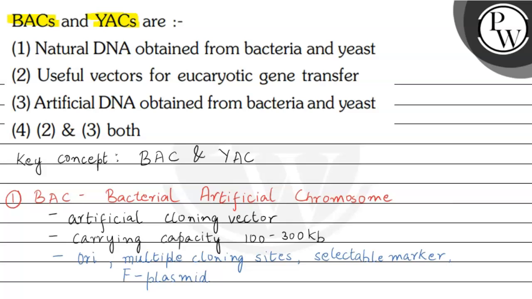So this F plasmid is responsible for keeping a low copy number and to ensure that the entire bacterial artificial chromosome is replicated correctly. So this is the bacterial artificial chromosome, which is used as a cloning vector, which has a much higher capacity than plasmids as the cloning vector.